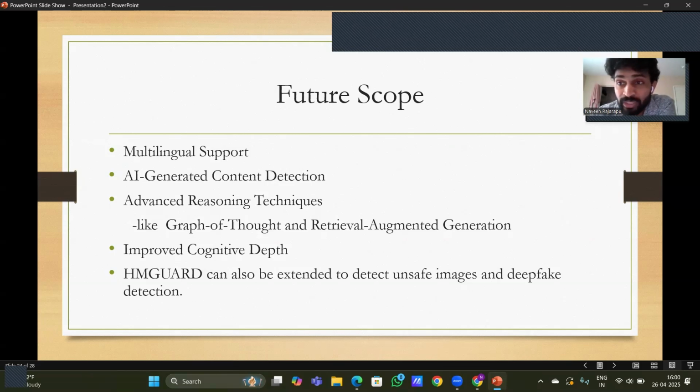So some of the memes containing dark comedy should be detected. HMGuard is not up to the mark in detecting dark comedy, it can be improved more. And HMGuard can also be extended to detect unsafe images and deepfake. Deepfake is an issue which is going viral nowadays, so it can be extended to detect deepfake images.